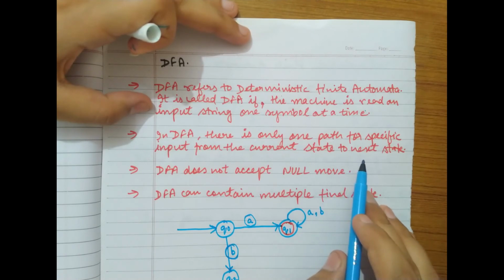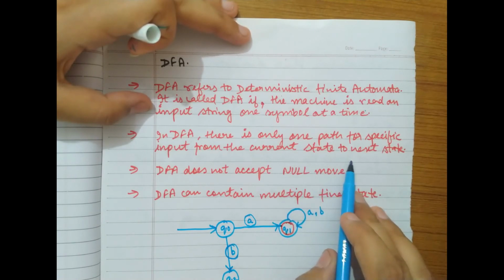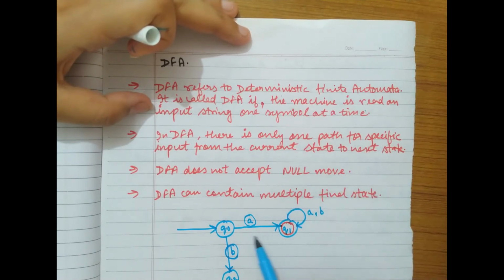Okay, so now we are moving to our next point. There is only one path for a specific input from the current state to the next state. So if we are going from Q0 to Q1, there is a single path, and only if we are receiving A are we going from the state Q0 to Q1.